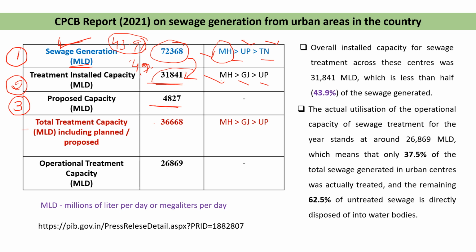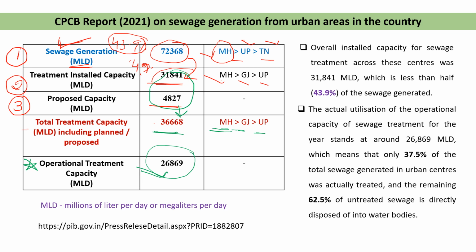Okay, तो इन दोनों का, आप यहाँ पे देख सकते हो, इन दोनों का. This is the addition of the installed plus proposed. This one is 36,668 million liter per day. So the total treatment capacity is also observed maximum in Maharashtra, followed by Gujarat and UP. And the installed capacity we already discussed is 31,841. But out of installed, how much is operational? The operational capacity is only 26,869 million liter per day.